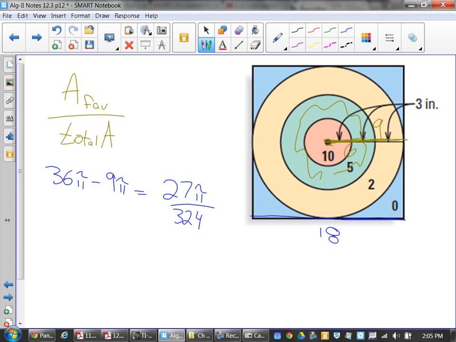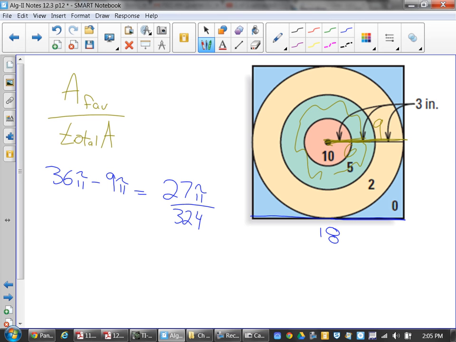Yes, ma'am. Are we going to have calculators on this? Yes, ma'am. There's no pi for the total area. No, because it's a square. The 36 pi, you got it in the green circle, right? Yep. And minus the small one. Right. Oh, because the shaded region. I'm looking for this now.